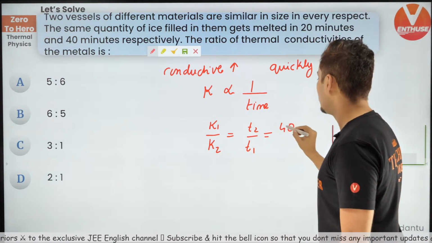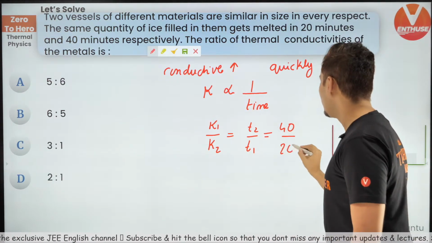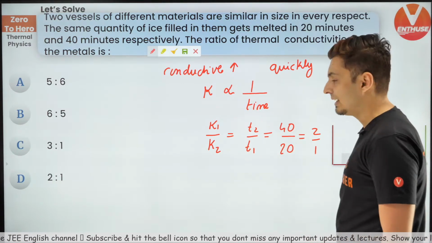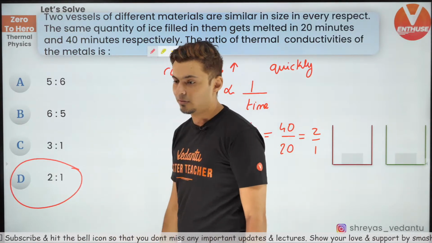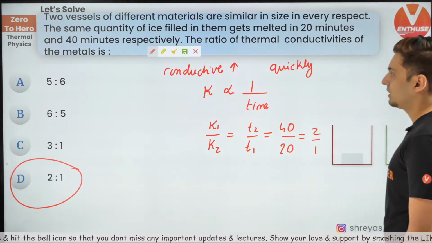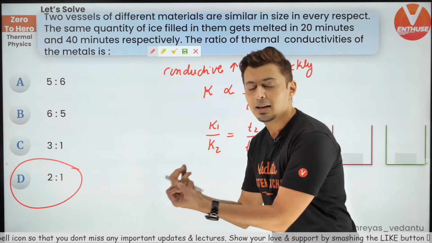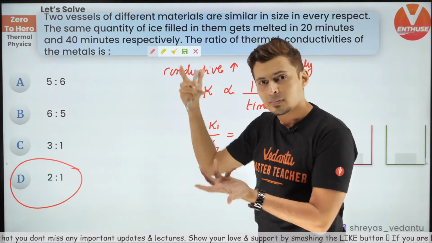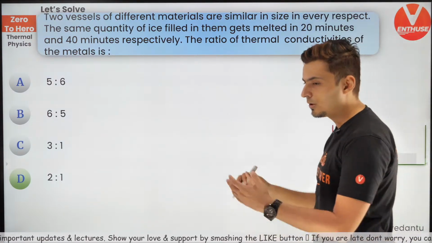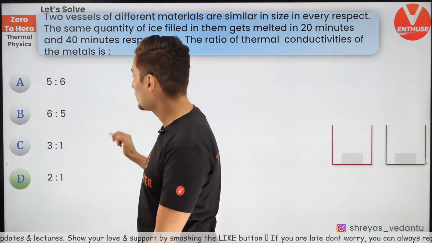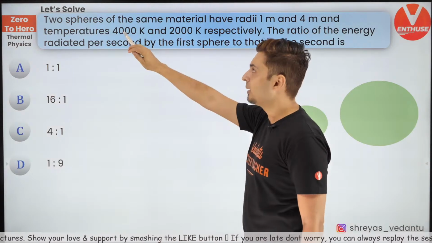T2 is 40. And what is T1? It is 20. That means it is 2:1. That's the answer. Remember that. The rate of conductivity is inversely proportional to the time. More the conductivity, faster the cooling. As simple as that. There is nothing great about this question. A lot of people unnecessarily do random things. 2:1. Let's go to the next question coming up on your screen.